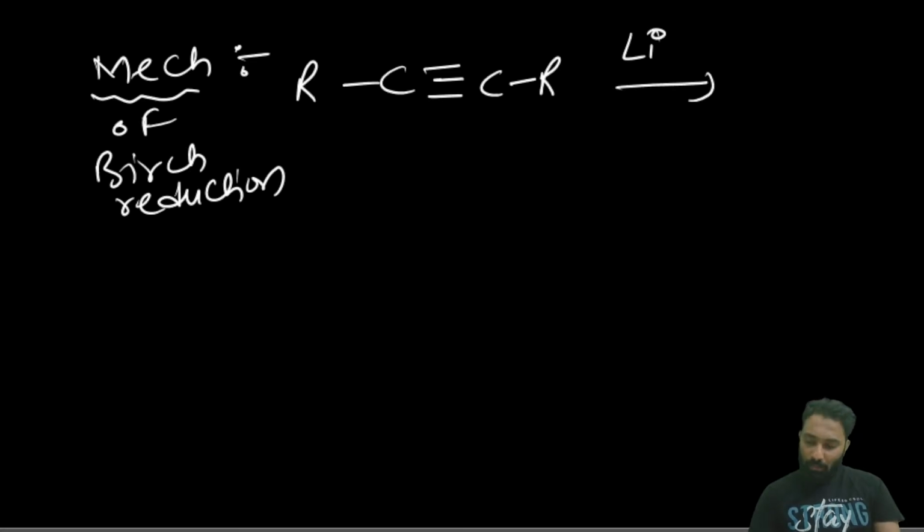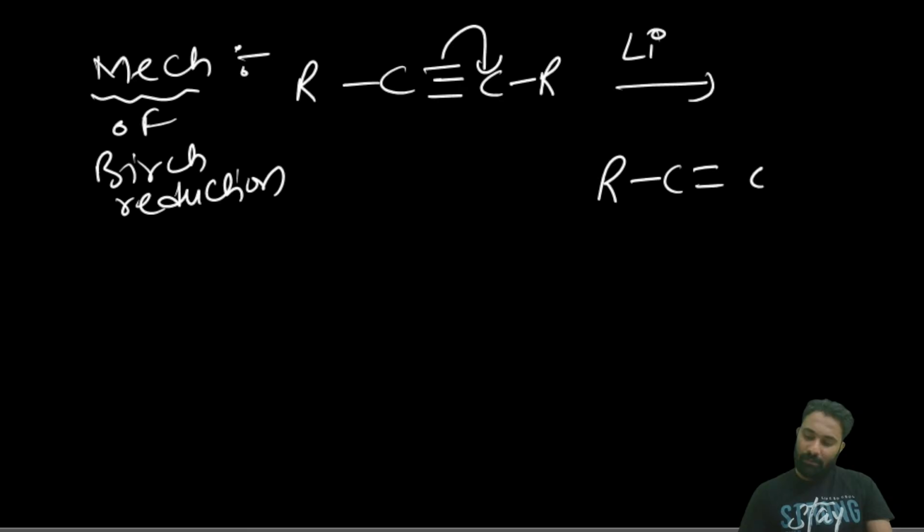Now if this alkyne carbon shifts, any of the carbons can shift because it is symmetrical. Then this carbon will get a negative charge, and this carbon will get the positive charge.